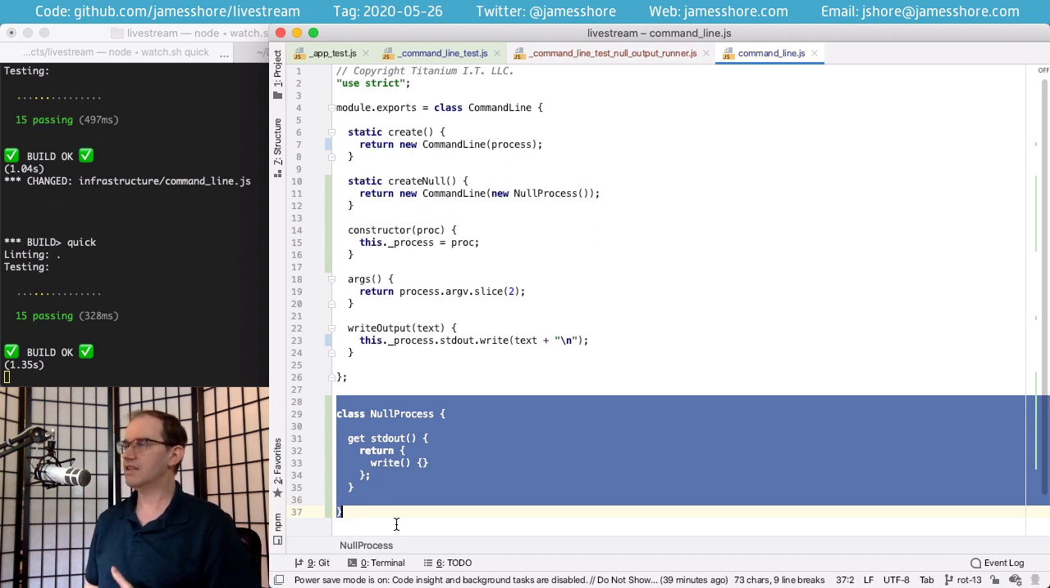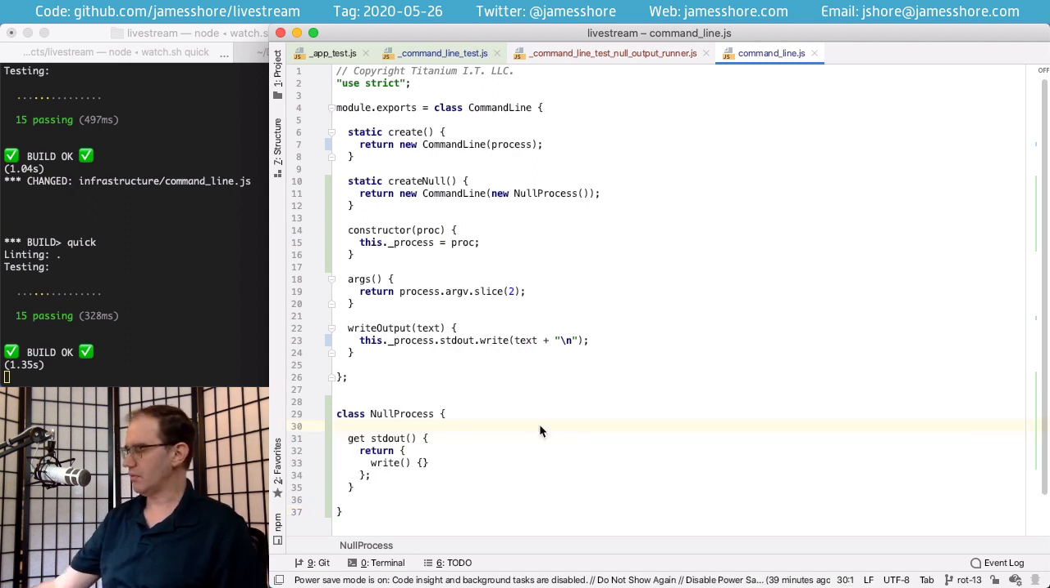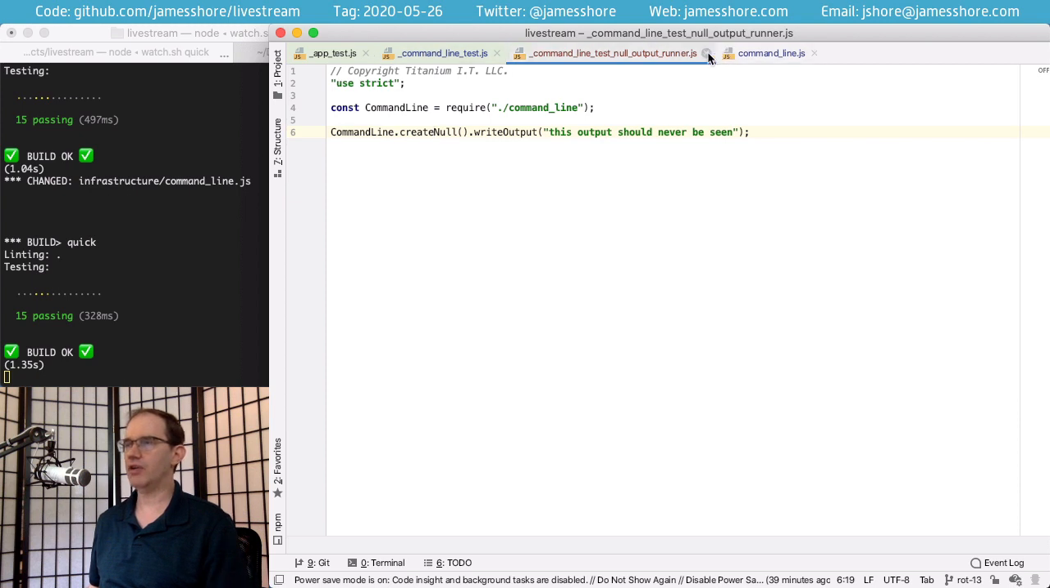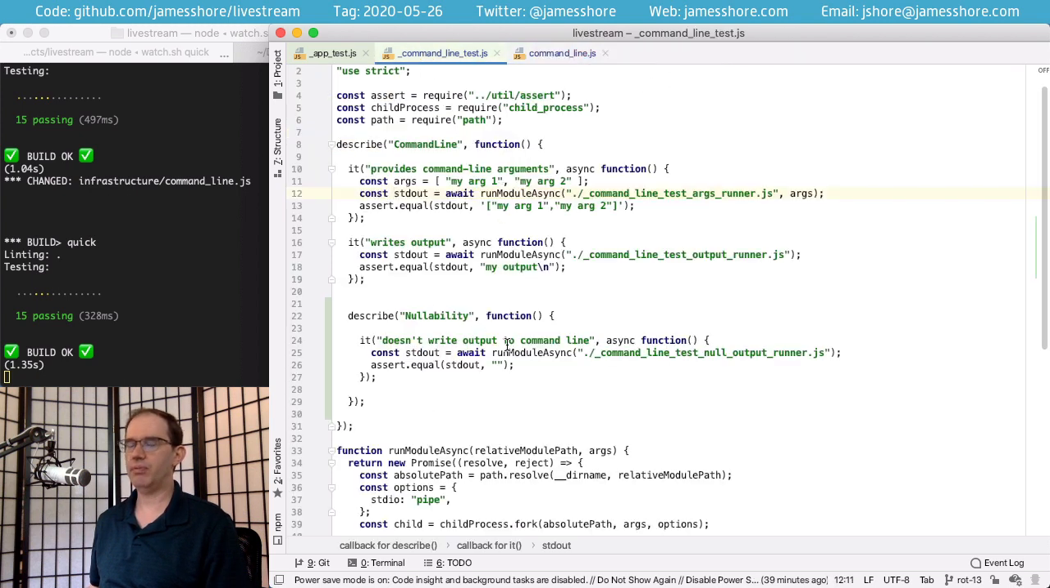Uncle Scientist asks, do you have to change the args function too? Yeah, and we're going to get to that in just a moment. But first, we have the ability to null out our output to the command line.